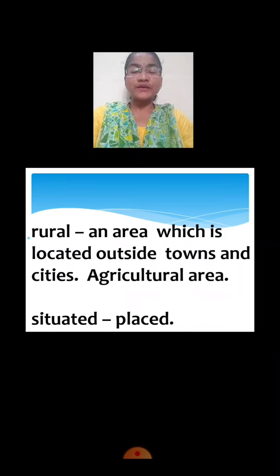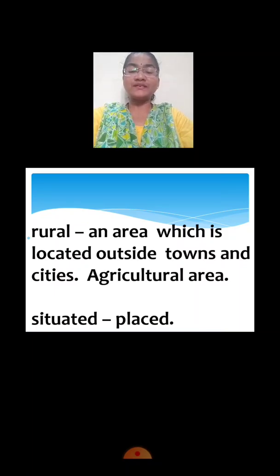Next word, situated. S-I-T-U-A-T-E-D, situated means placed. For example, my house is situated on a hill. Now repeat after me. S-I-T-U-A-T-E-D, situated.